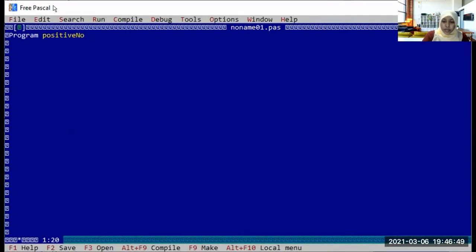So there are, as it is, input and output. Finish. There is a variable, var. Okay, see the color changes, right? So these white colors are reserved words in the Pascal program.